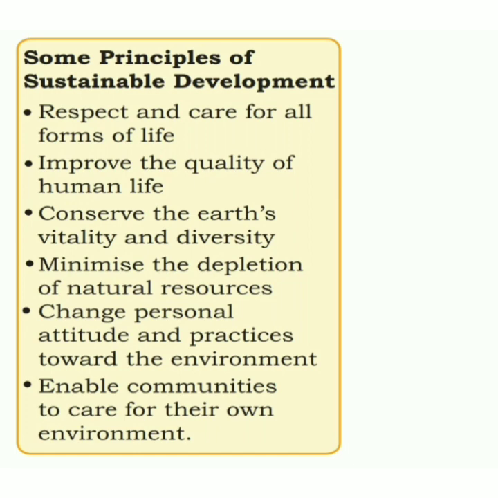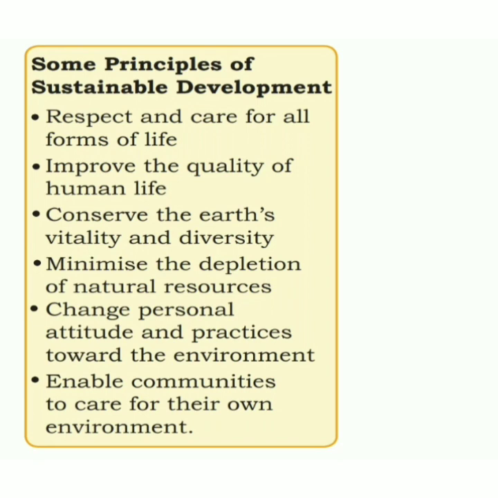By giving better facilities, and if it is human resources, by giving better training. Conserve the earth's vitality and diversity. So we should not do anything harmful to the diversity which is found on the earth's surface. Minimize the depletion of natural resources. Over exploitation of natural resources must be stopped.